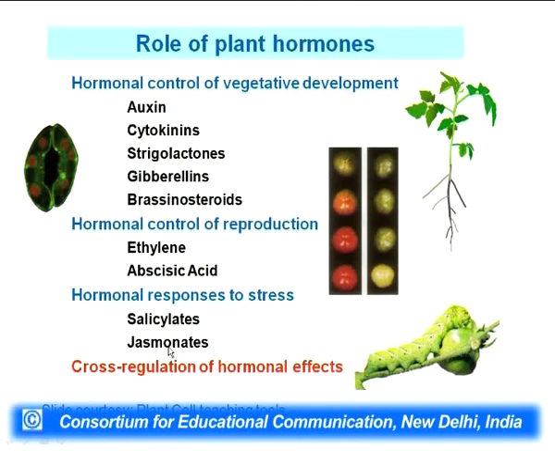And one thing one must understand is that none of these hormones work in isolation. They always interact with each other. So, in a living plant, none of the hormones work alone.